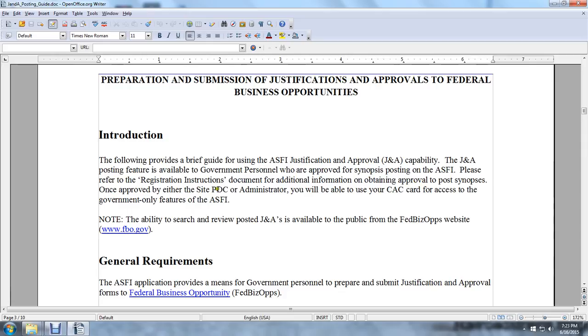Once approved, either by the site or the POC administrator, you will be able to use your common access card to access the government-only features of the Army Single Phase Industrial website. The ability to search for, view, and post the J&A justifications and approvals is available to the public. Justification and approval is available to the public from the Federal Business Opportunities website.